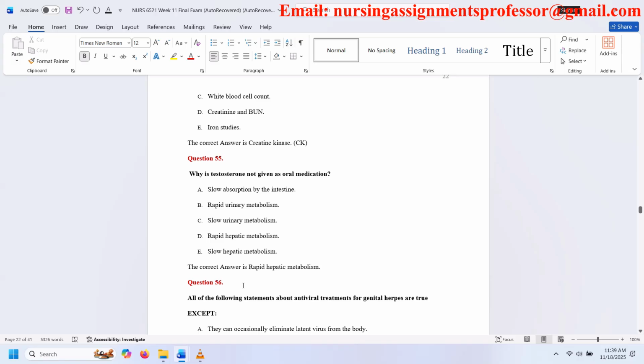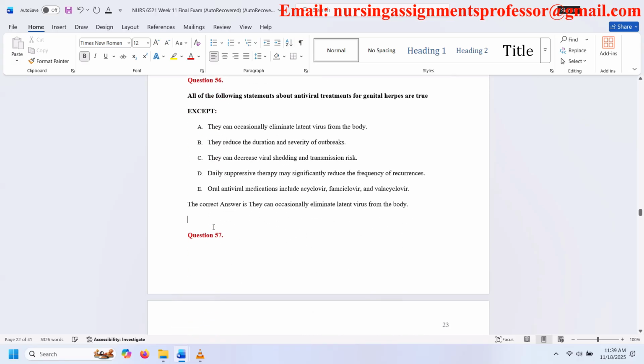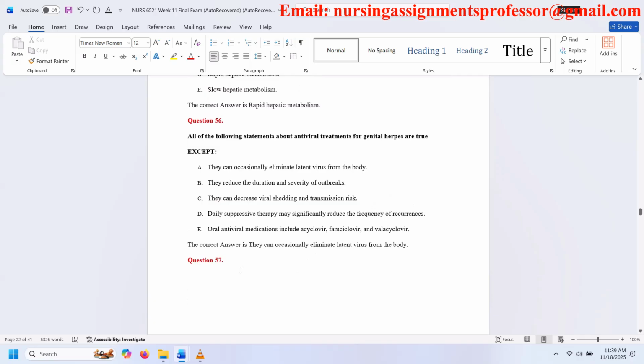Question 56. All of the following statements about antiviral treatments for genital herpes are true except A. They can occasionally eliminate latent virus from the body. B. They reduce the duration and severity of outbreaks. C. They can decrease viral shedding and transmission risk. D. Daily suppressive therapy may significantly reduce the frequency of recurrences. E. Oral antiviral medications include acyclovir, famciclovir, and valacyclovir. The correct answer is they can occasionally eliminate latent virus from the body.